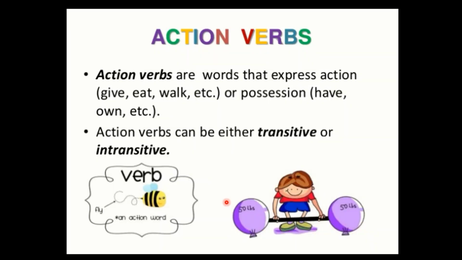So action verbs. Action verbs are words that express action. For example, where you can see or where you can feel an action is being done. For example, give, eat, walk. Or possession. These can be verbs of possession. For example, have, own something. So these can also be action verbs.